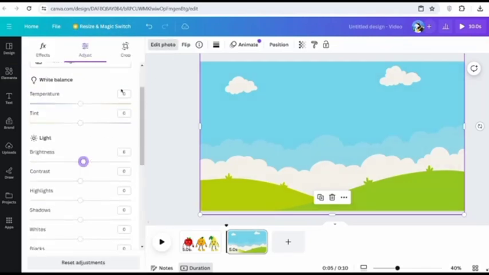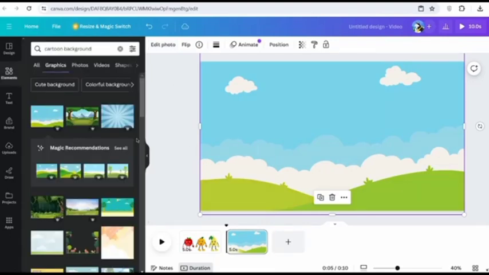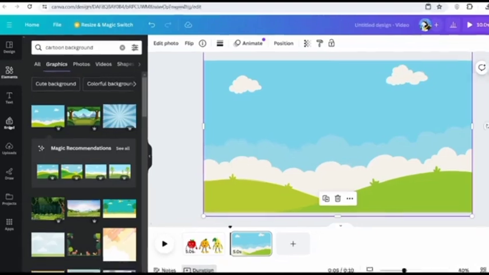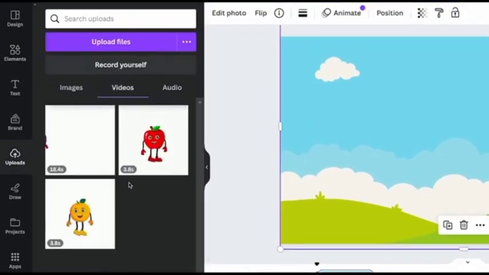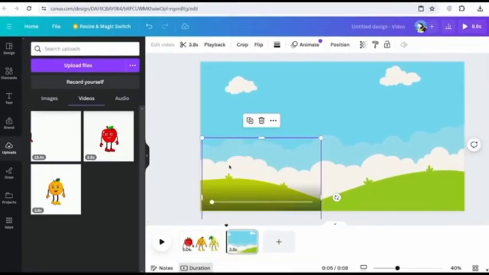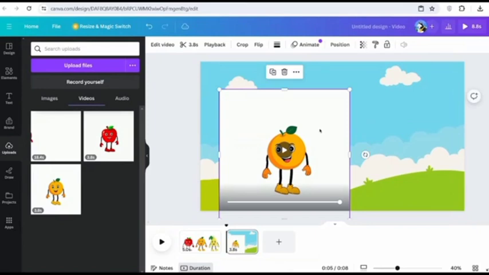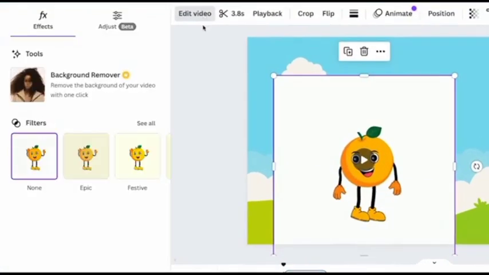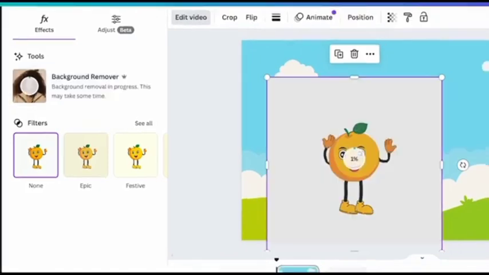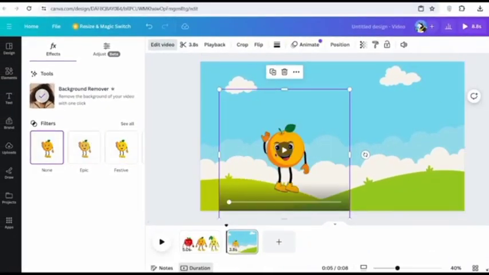So now that you have the background, you can now begin generating the actual scene. In order to do this, you want to first add in your character. So you're going to come on over to Uploads, and then go to Videos, and then select the animation that you want. Then you're simply going to click onto it, and then you simply adjust the sizing of what you want it to be in your animation. Now, as you can see, we can't just use it like this. It has this white background, so we need to get rid of it. In order to get rid of it, you simply want to click onto where it says Edit Video, and then click Background Remover, and Canva automatically removes the background for us.